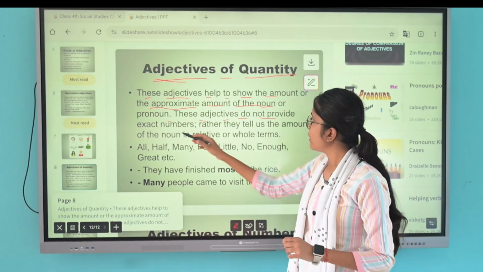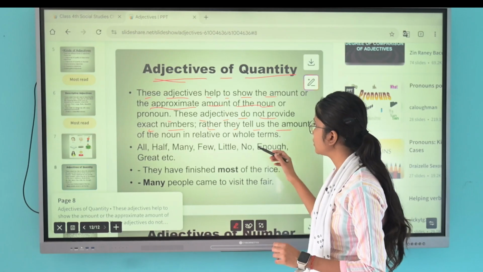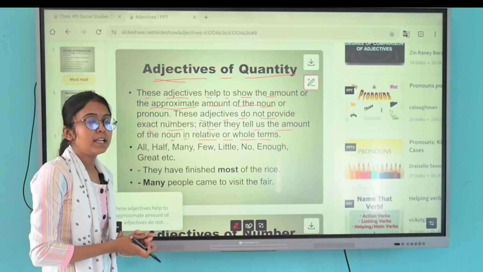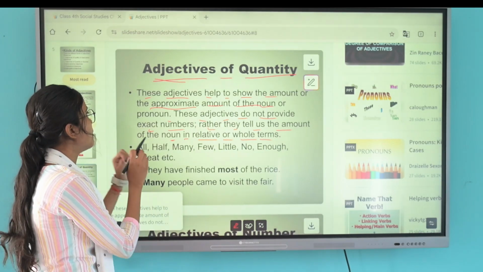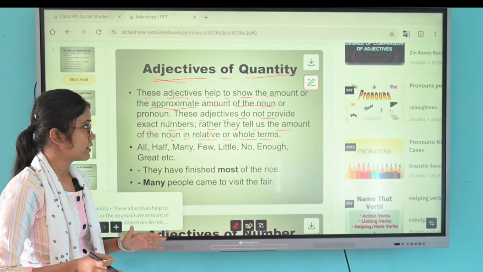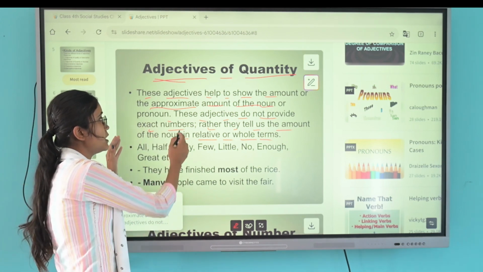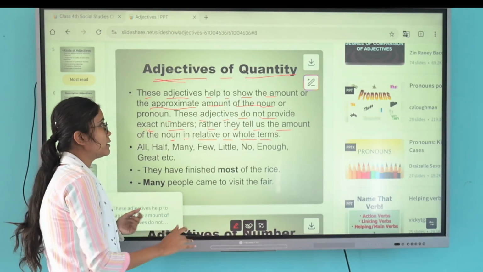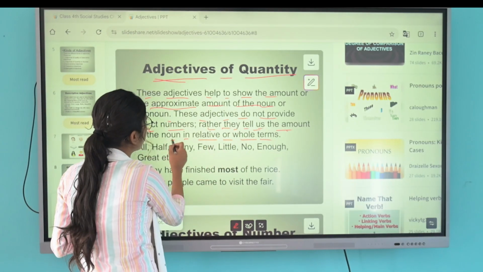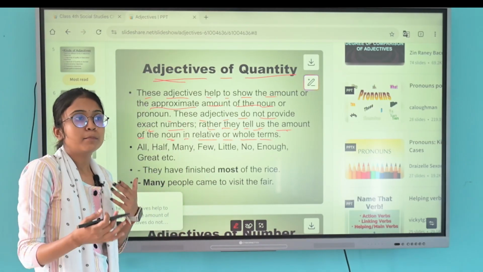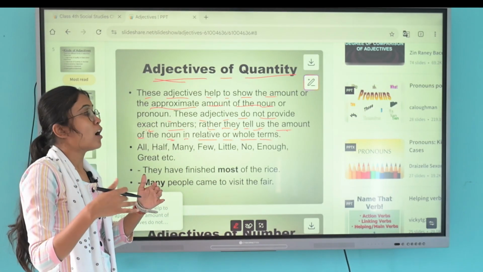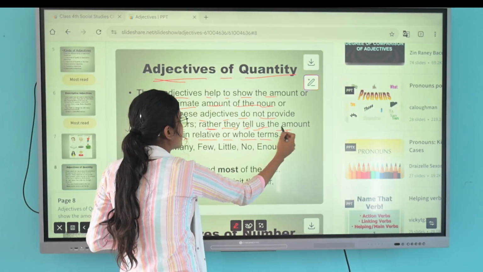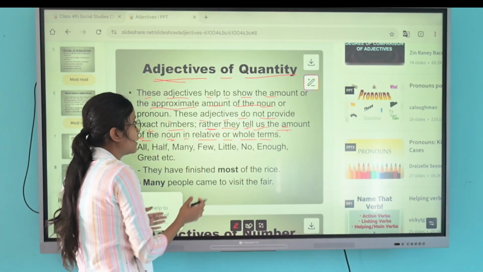They do not provide an exact number; rather, they tell us about the amount of the noun in relative or whole terms, how much there is.